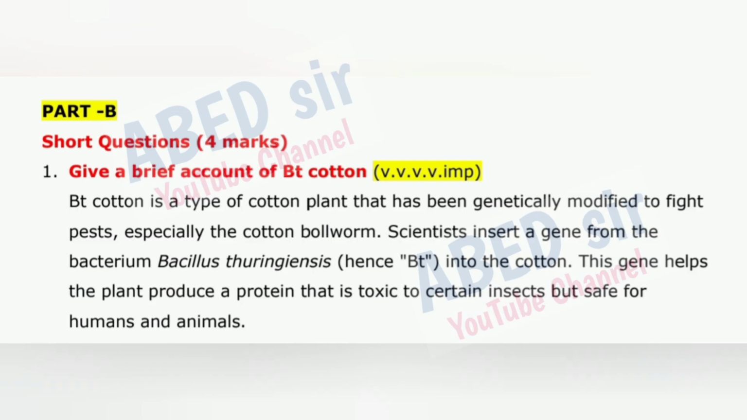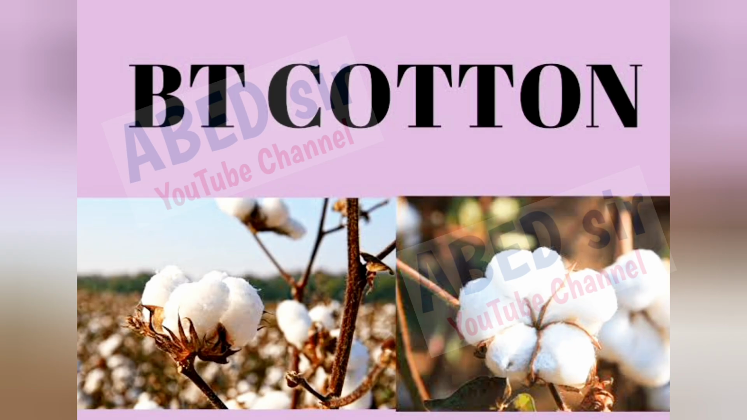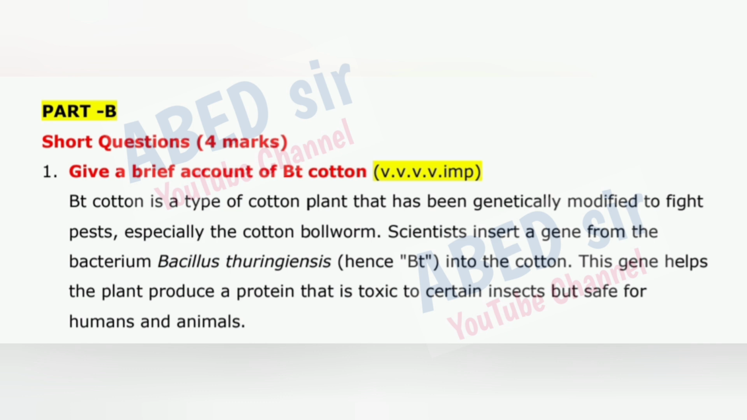Give a brief account of Bt cotton. Bt cotton is a type of cotton plant that has been genetically modified to fight pests, especially the cotton bollworm. Scientists insert a gene from the bacterium Bacillus thuringiensis, hence Bt, into the cotton. This gene helps the plant produce a protein that is toxic to certain insects but safe for humans and animals.